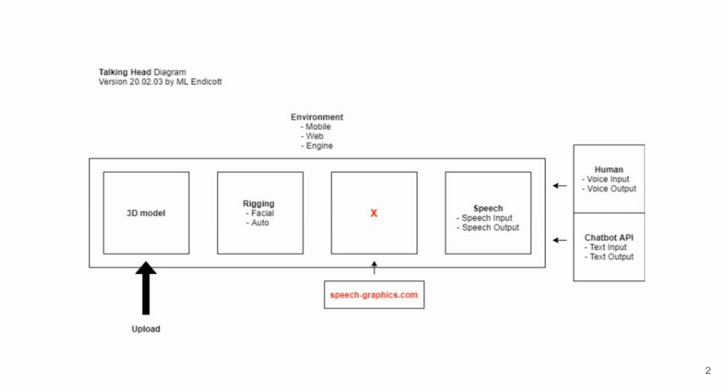The speech module processes both speech input and speech output, enabling the talking head to listen and respond in real time. Inputs can come from a human, via voice, or from a chatbot API via text, which the system converts into spoken responses. The entire workflow runs within different environments, mobile, web, or engine, enabling deployment across platforms. Together, this shows how 3D avatars can be transformed into interactive talking heads that combine visual animation with speech recognition and synthesis.